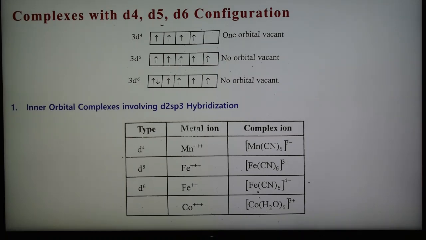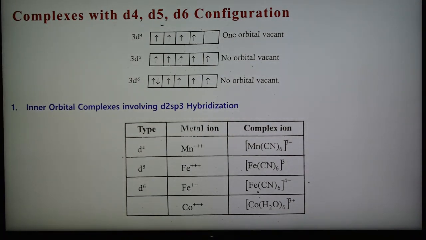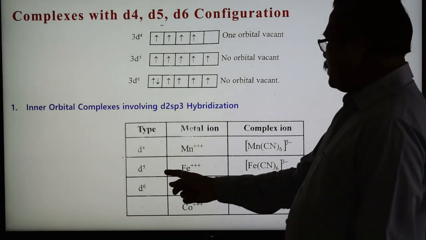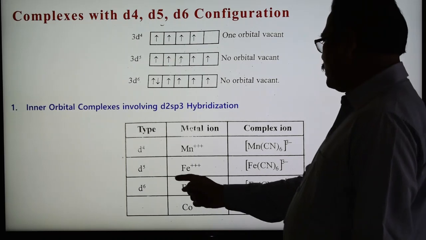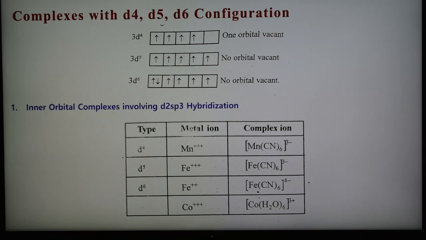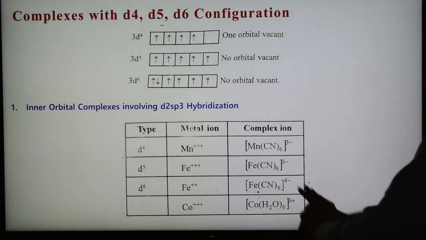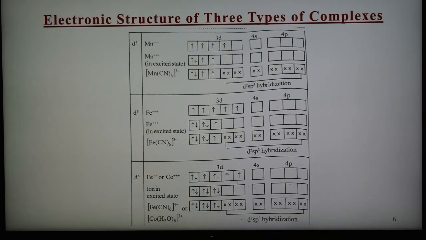First we are going to see what is meant by an inner orbital complex involving d2sp3 hybridization. Inner means we are using inner d orbitals. In the case of inner orbital complexes involving d2sp3 hybridization, the examples are shown here for d4, d5 and d6. This is a metal ion having d4, this is a metal ion having d5, and this is a metal ion having d6, and the hybridization is d2sp3 in all these complexes. Now we are going to see the formation of these complexes in the next slide.